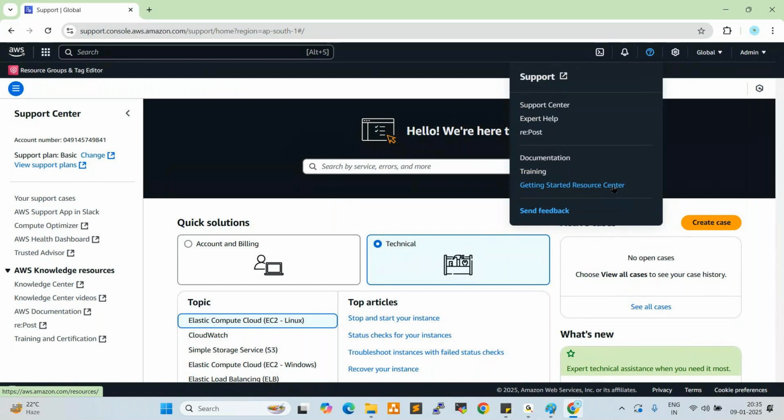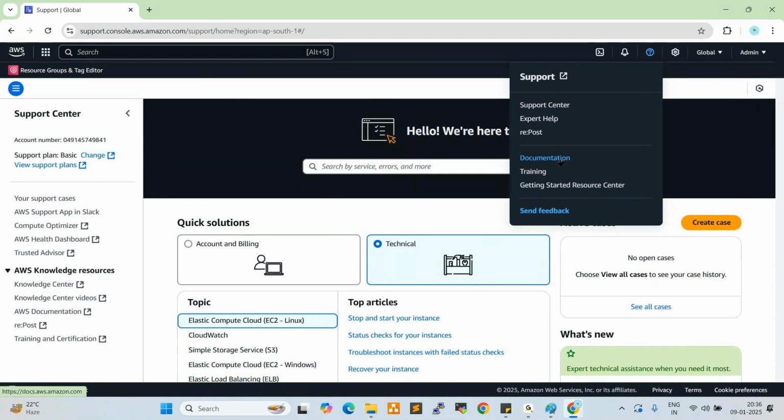After that, the second option here is expert help. What is this? This is mainly for priority customers. Priority customers pay extra billing, so they can directly call the vendor whenever they need support. We will discuss this while working on networking. Okay, networking part. So next one, documentation.